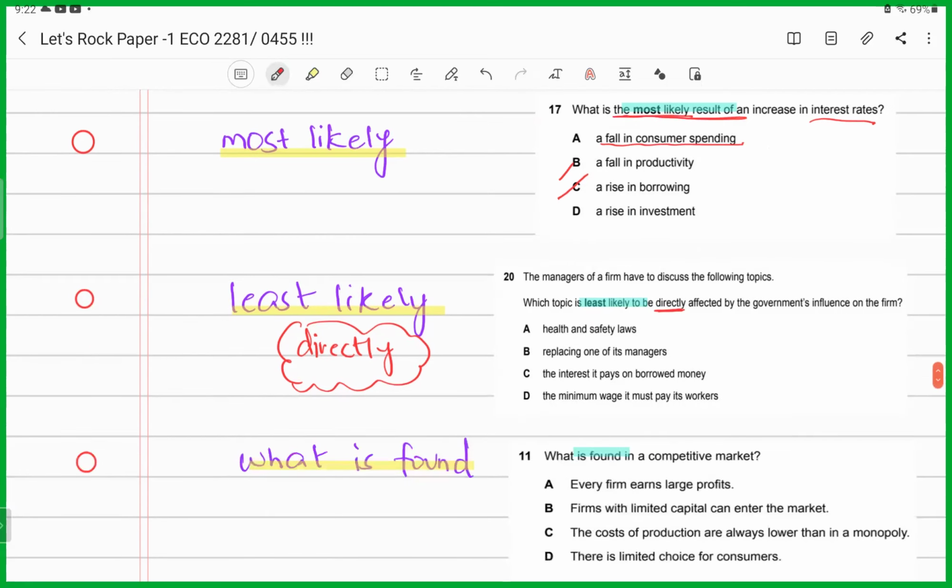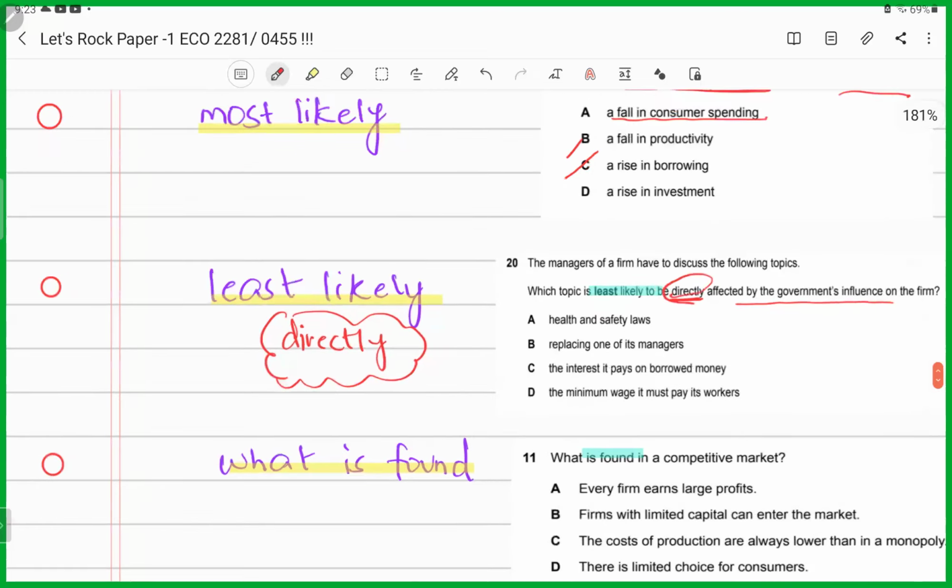Now, what are they saying? The managers of a firm have to discuss the following topics. Which topic is the least likely to be directly affected by the government's influence on the firm? Now, the key word in this question is least likely to be directly affected by the government's influence on the firm. That means that the possible options would be having some impact on the firms, yet out of these options, one option is certainly not having a direct impact. The remaining three options would be having an impact, but there would be one option that would be having least direct impact. So what could be that option?